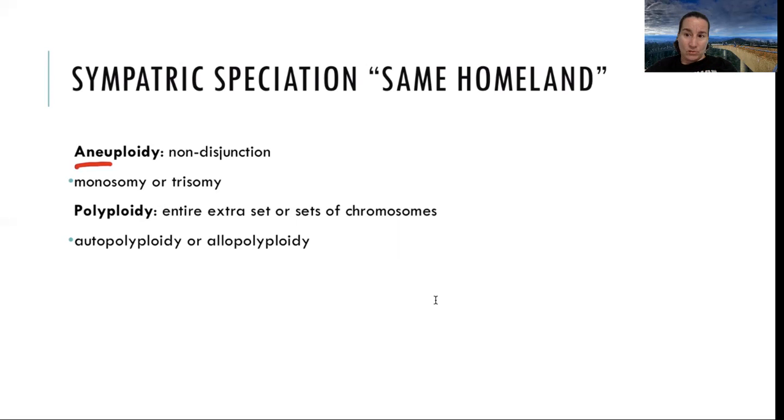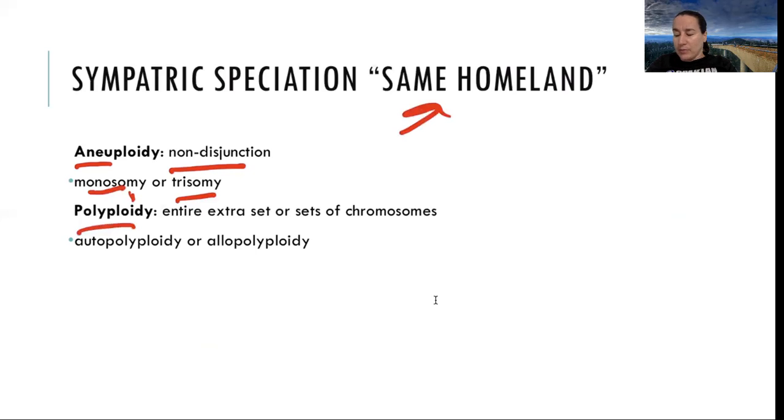If I was missing a chromosome, or if I had a monosomy or a trisomy, that is aneuploidy or non-disjunction. Monosomy is where you only have one where you should have had two, because in anaphase, when the sisters were pulling apart, maybe both of them went into one cell and nobody got some in this cell. We may have a monosomy, we may have a trisomy. We talked about Down syndrome, a trisomy on chromosome 21. So aneuploidy, non-disjunction, is a method of sympatric speciation where you're getting variation.